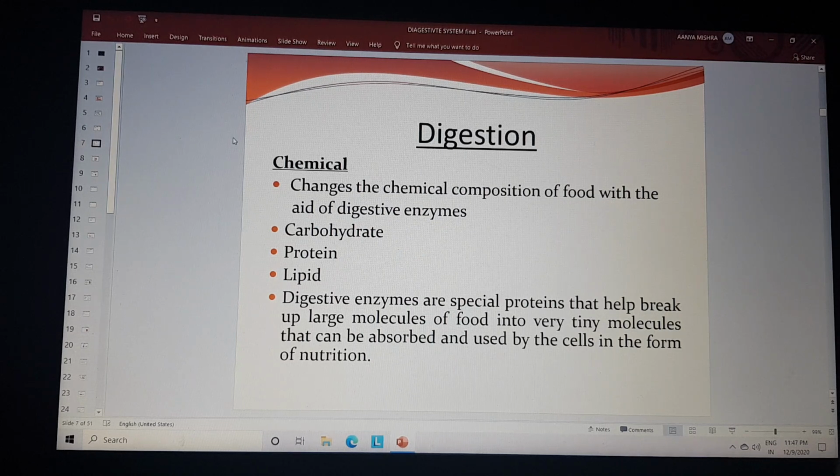In chemical digestion, the chemical composition of the food is changed with the aid of digestive enzymes on food materials like carbohydrates, proteins, and lipids. The digestive enzymes are special proteins that help break down large molecules of the food into very tiny molecules that can be absorbed and used by oneself in the form of nutrition.